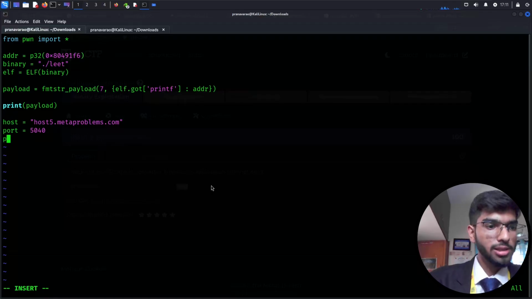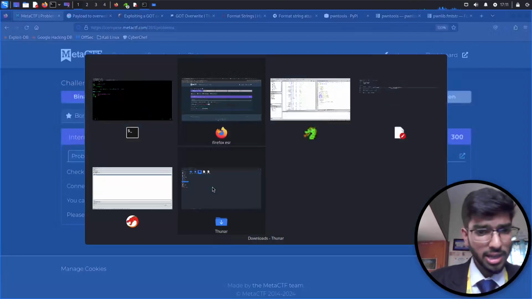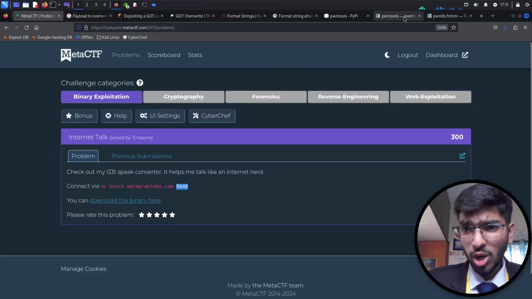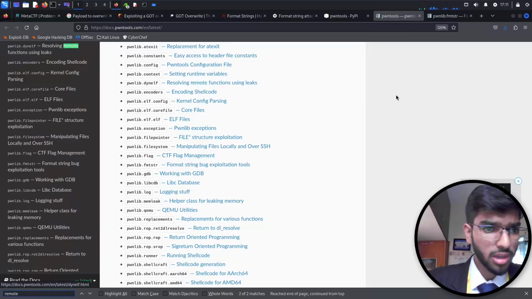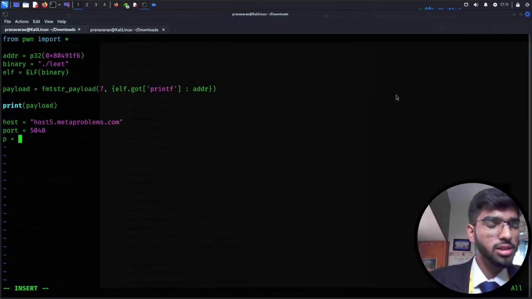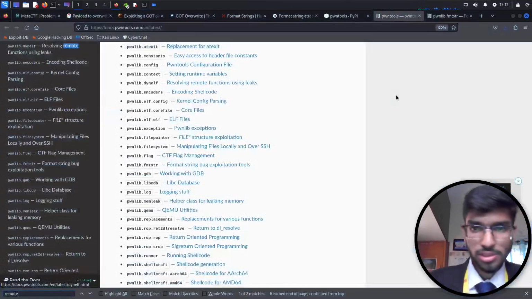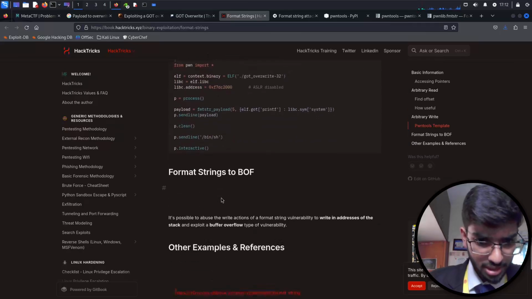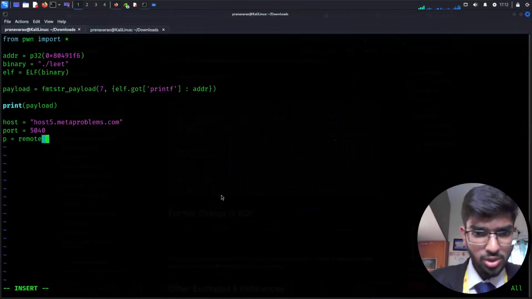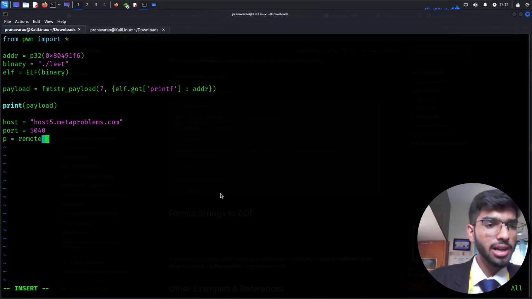Okay, there's another function called remote, I guess, in the documentation. If not, we can even Google search that later. But have they used it here? Okay, remote. Let's just give it a try.